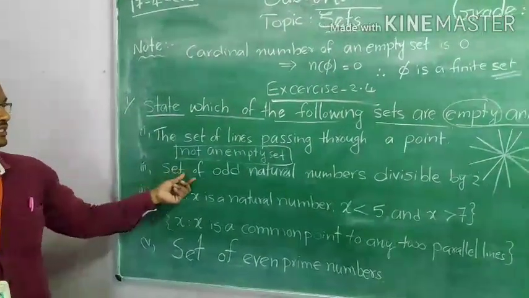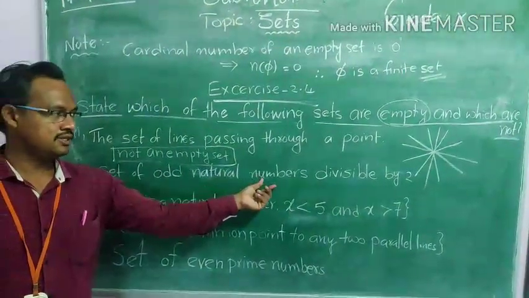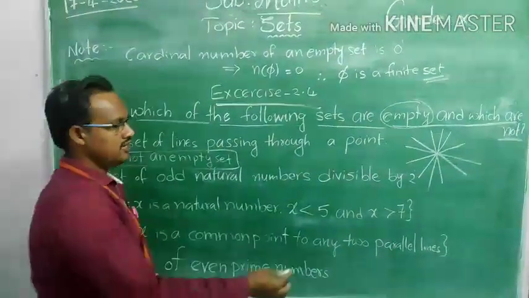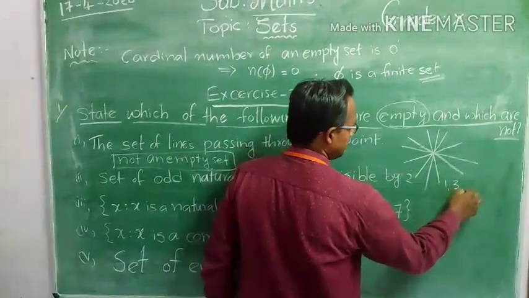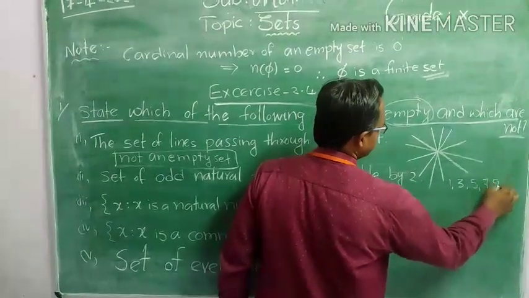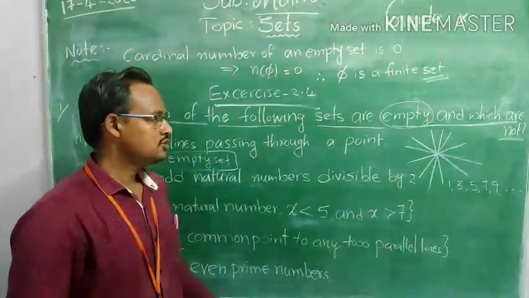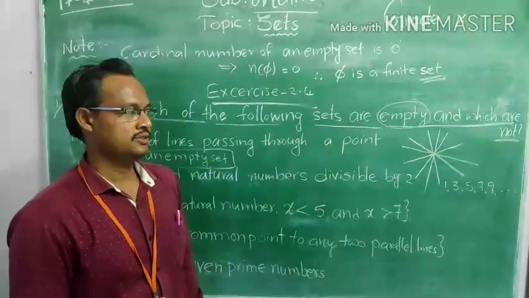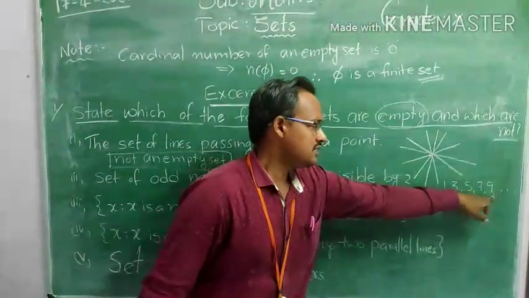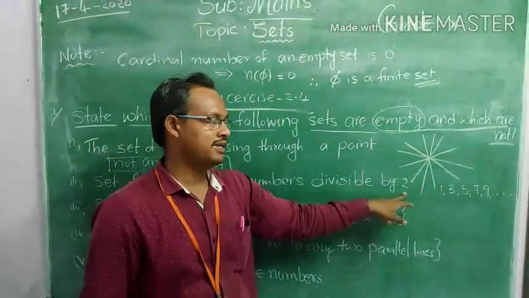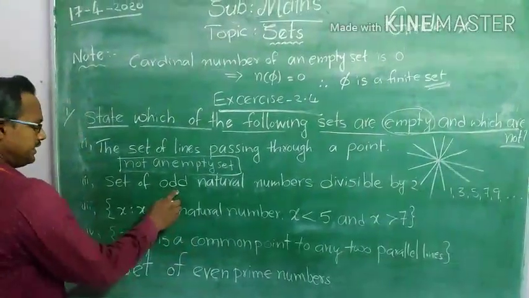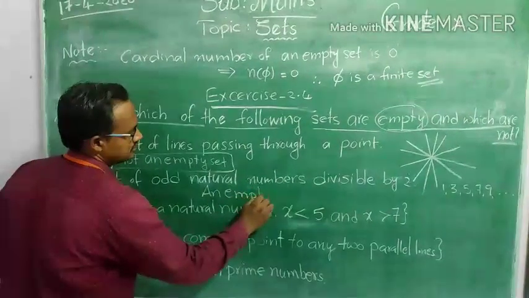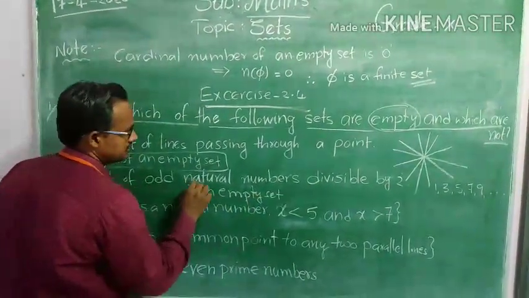The next one, the set of odd natural numbers divisible by 2. So what are the odd numbers? 1, 3, 5, 7, 9. These are the odd numbers. Among these odd numbers, which numbers are divisible by 2? We know that there is no odd number which is divisible by 2, which shows it is an empty set.